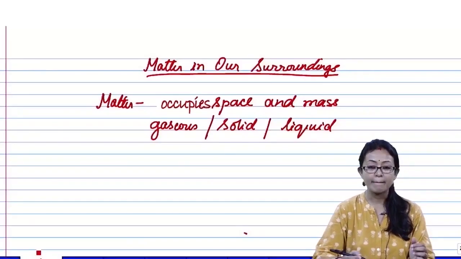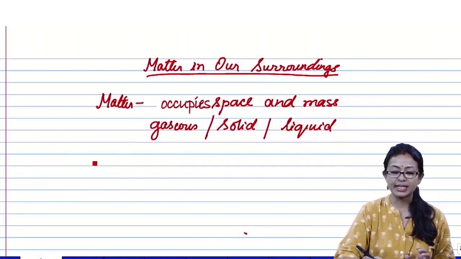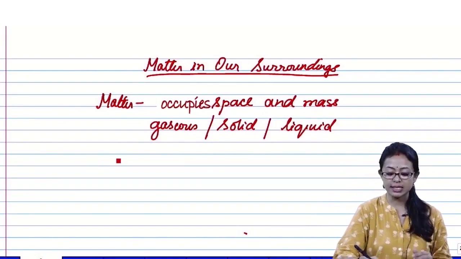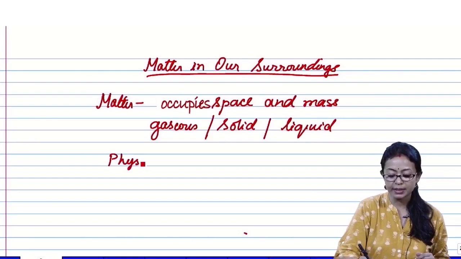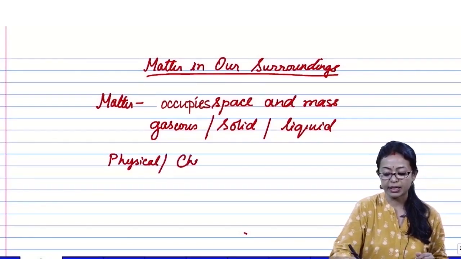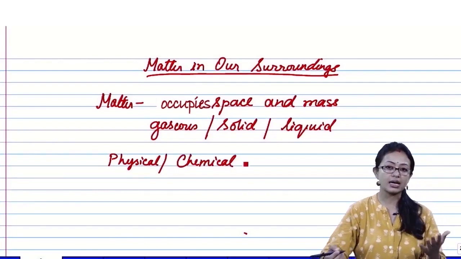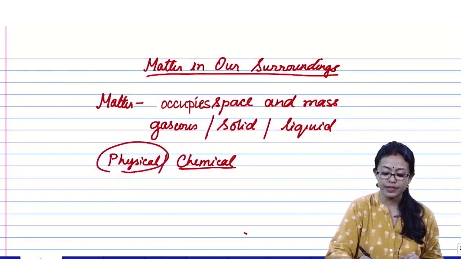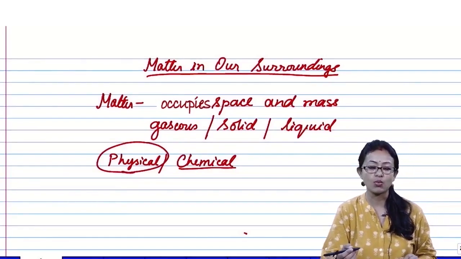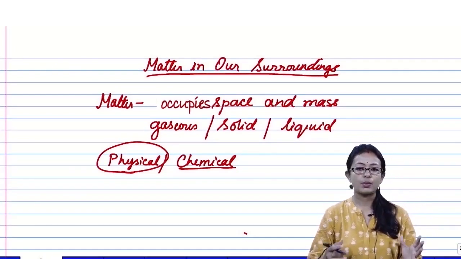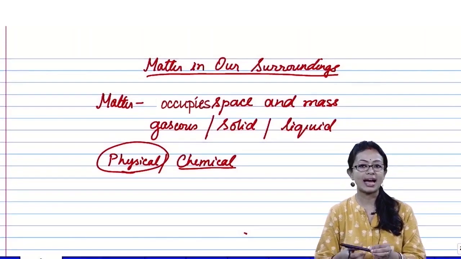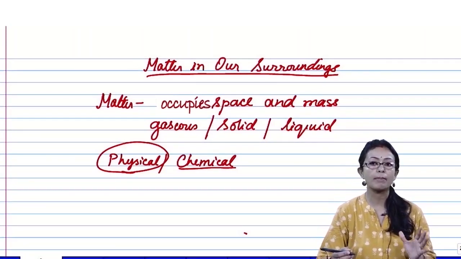Now when we talk about matter, there are 2 ways that we think about matter. Either we discuss the physical characteristic of matter or we discuss the chemical characteristic of matter. In later, higher classes, we are going to do the chemical aspect of matter. Now we are more interested in the physical aspect of matter, that is, what is matter and what are its physical properties. Every time matter was analyzed, with a lot of experimentation, it was understood that matter actually consists of very small particles.